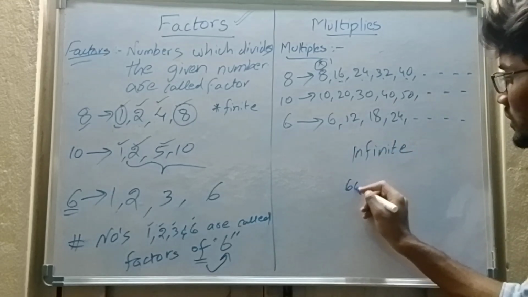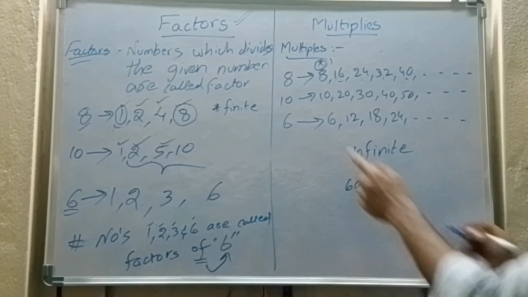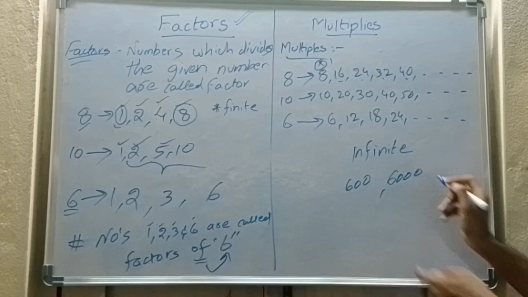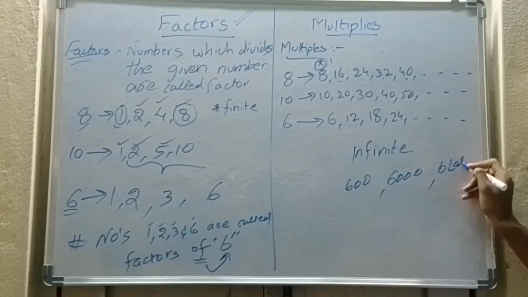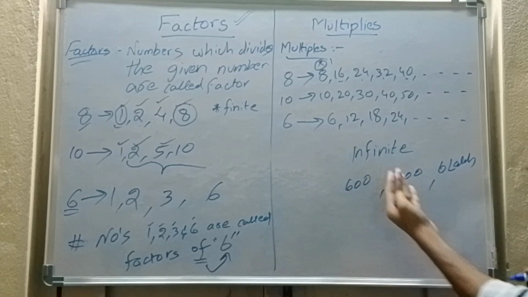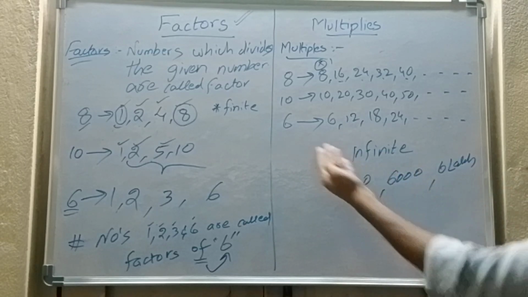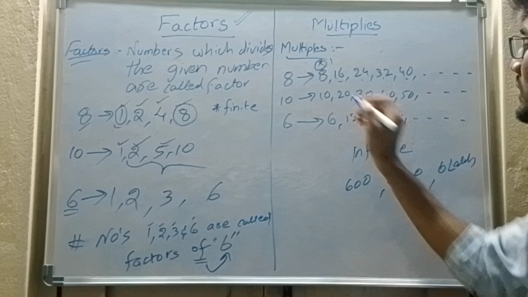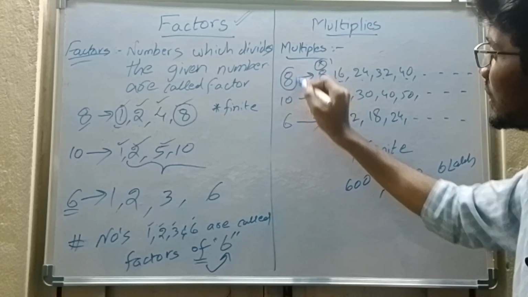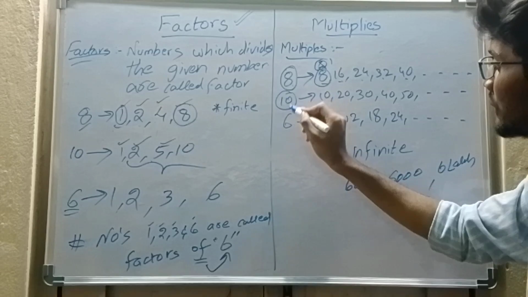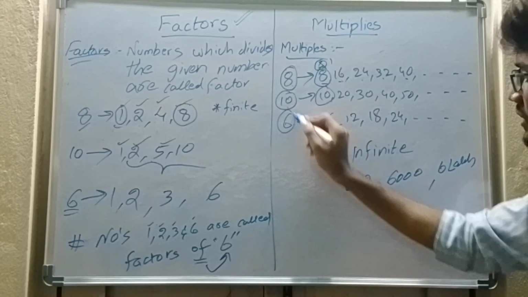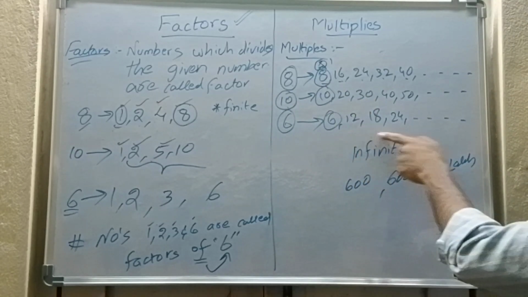So if I take 600, 600 is a multiple of 6. If I take 6,000, 6,000 is also a multiple of 6. If I take 6 lakhs, 6 lakhs is also a multiple of 6. Likewise, I can take any other number which is a multiple of 6. There are infinite numbers, but it will start from here only. If I take 8, 8 will come first. If I take 10, 10 will come first. If I take 6, 6 will come first, and it goes on and on.